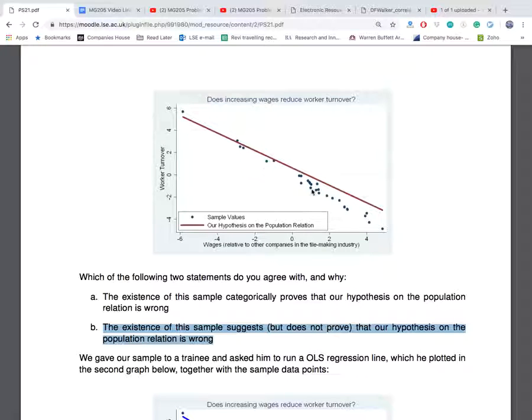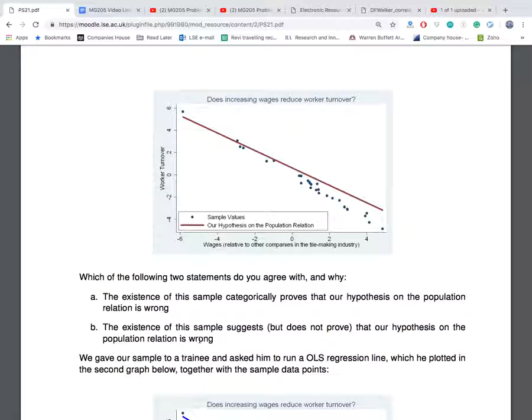So a more likely regression line would be something like this, okay? So the existence of this sample suggests but does not prove that our hypothesis on the population relationship is wrong. This you could potentially agree with.